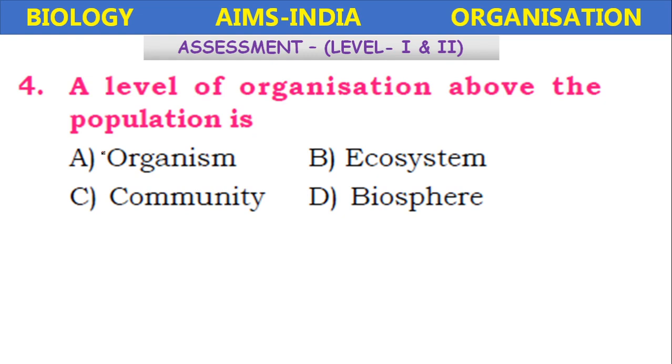A level of organization above the population is, okay, organisms combine to form the populations, several populations combine to form the communities, several communities combine to form the ecosystem, several ecosystems combine to form the biosphere. So here, community.